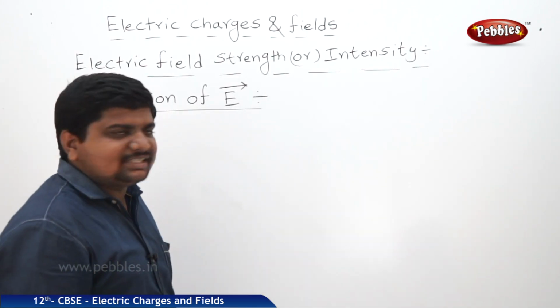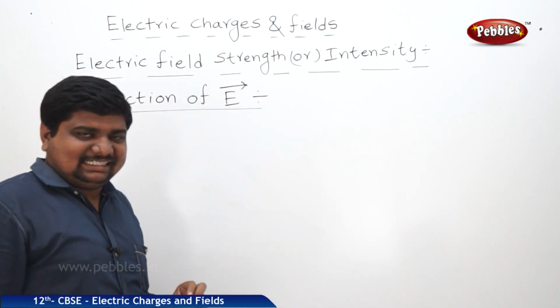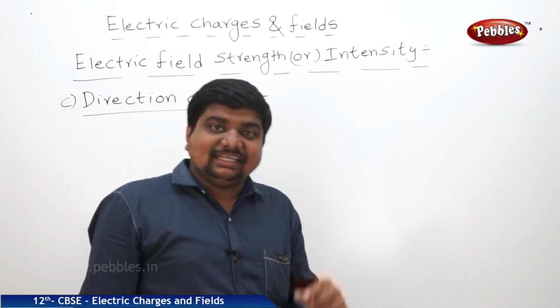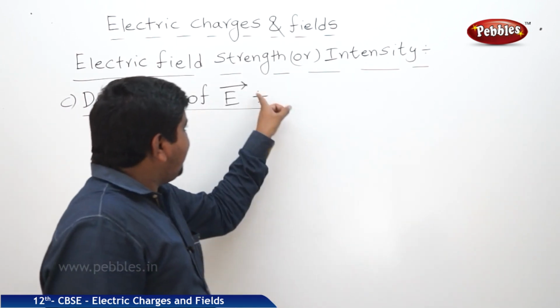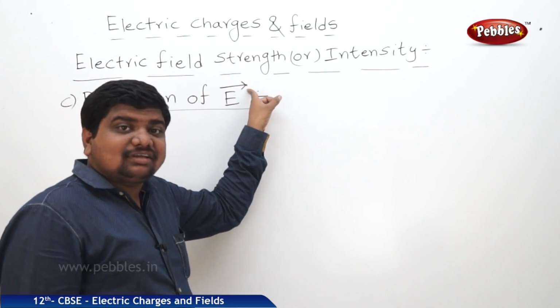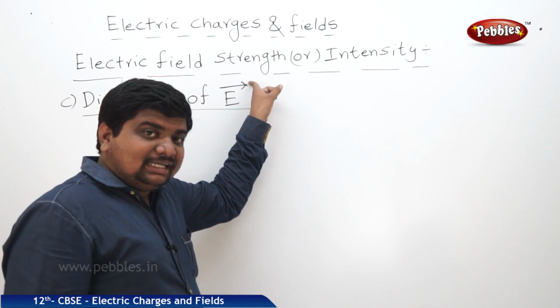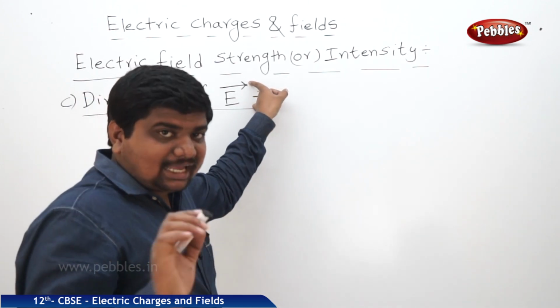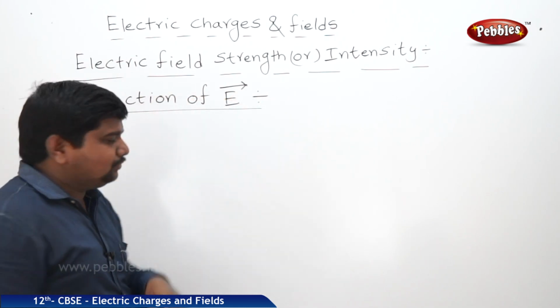Now we are going to discuss the direction of the E bar. What is the meaning of direction? If any physical quantity possesses direction as well as magnitude, that is called a vector. This arrow mark represents the vector status of a physical quantity. If there is no arrow mark on any physical quantity, that physical quantity is called a scalar. But we are saying that E is a vector. How?